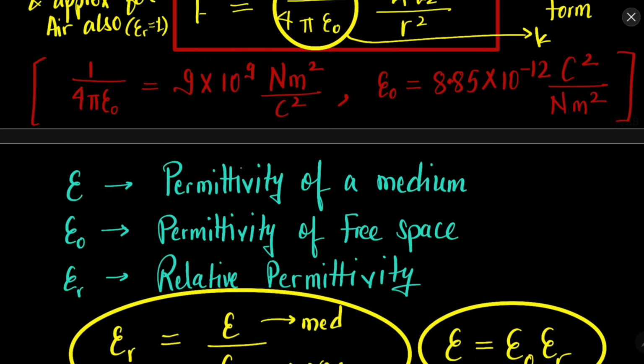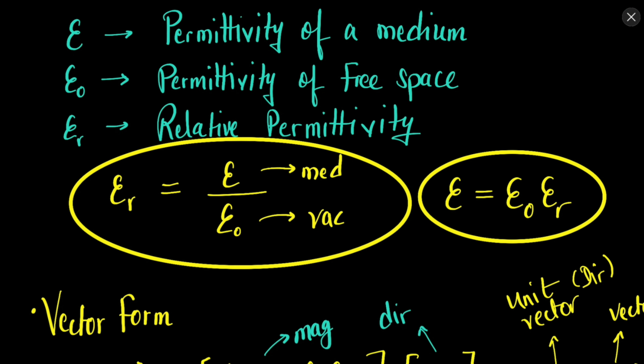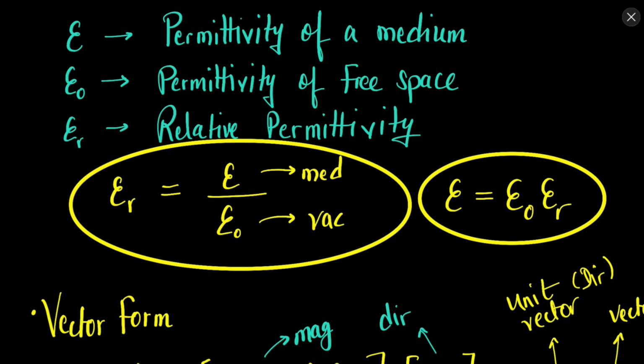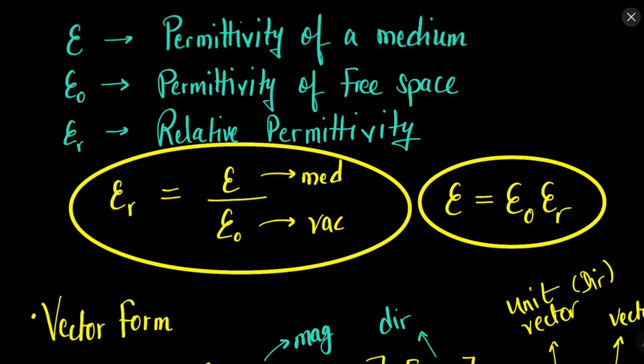So these epsilons tell us about the permittivity. Epsilon is the permittivity of a medium, epsilon naught is the permittivity of free space, and epsilon r is the relative permittivity. So what is permittivity?